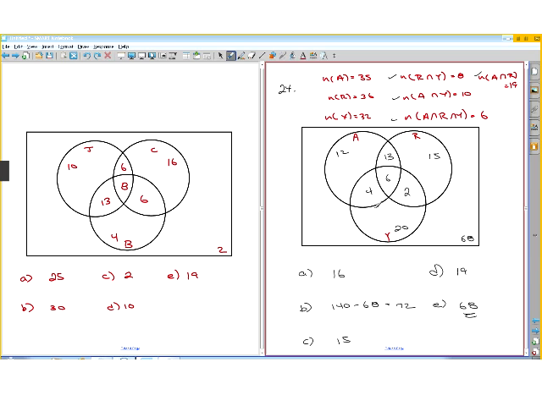And that's it. So then to answer the questions, astrology but not reincarnation, these 2, because these both believe in reincarnation because you have this intersection. So we get 16. At least one of these 3 things, pretty much everybody in here believes at least one of these things. So we take 140 minus 68, because we know everything outside is 68. We know the total is 140, so you subtract those 2, you get 72.